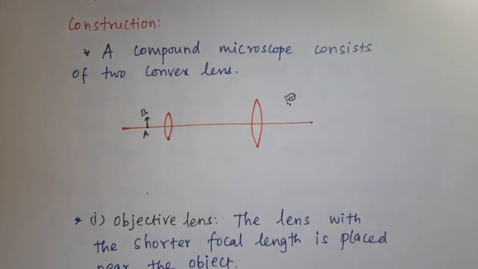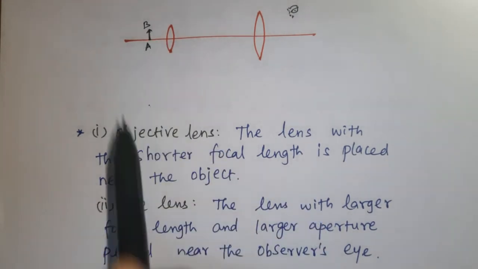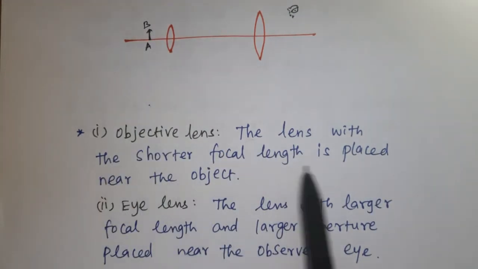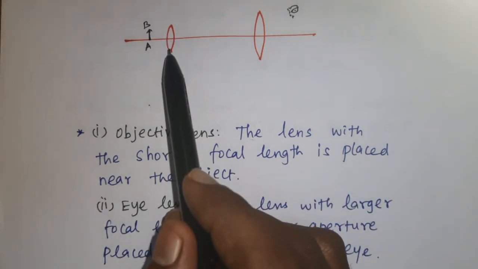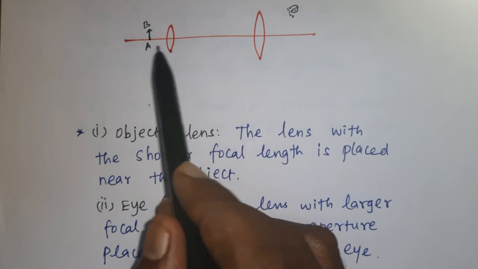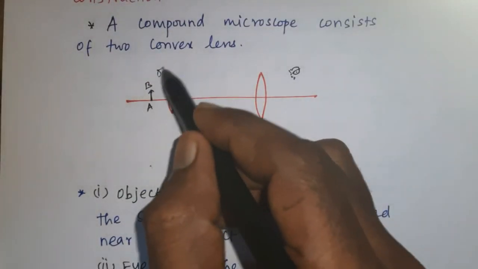So we'll see the points on how to write. First, the objective lens. The lens with the shorter focal length is placed near the object. Hence it is the objective lens.